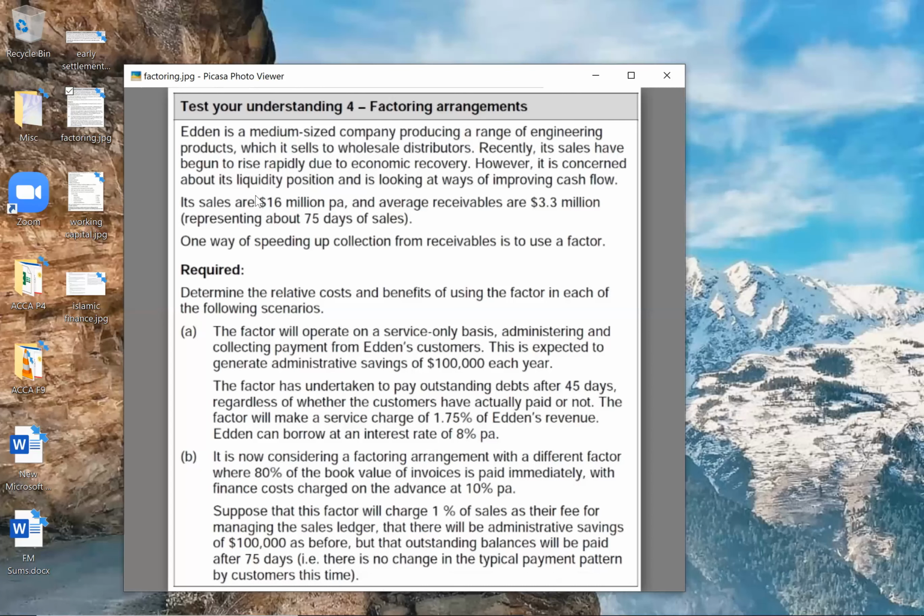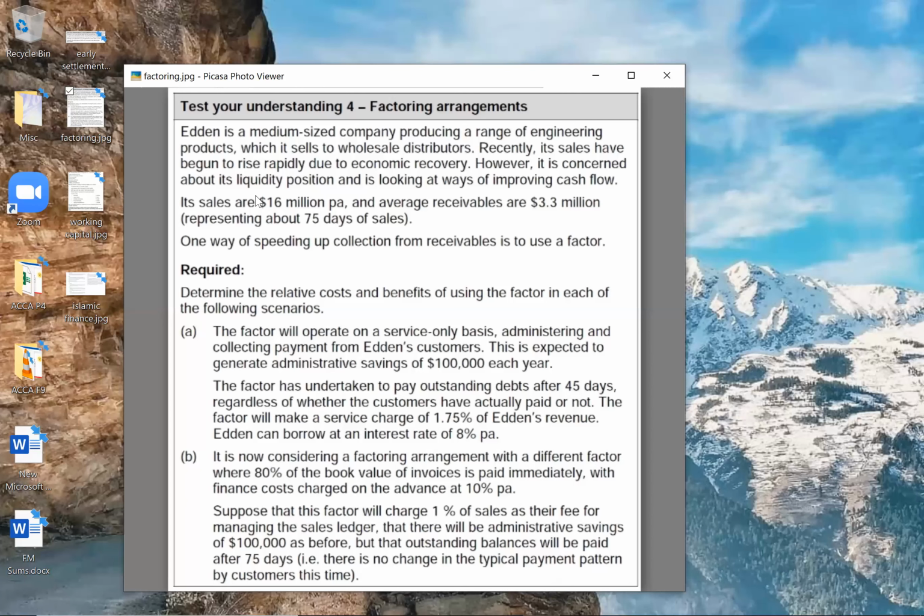Correct. But for all of this, what is the factor going to do? The factor will make a service charge of 1.75% of Eden's revenue, and Eden could have borrowed at an interest rate of 8% per annum. Correct. So cost of financing will be 8%, and cost of factor will be what? 1.75%.